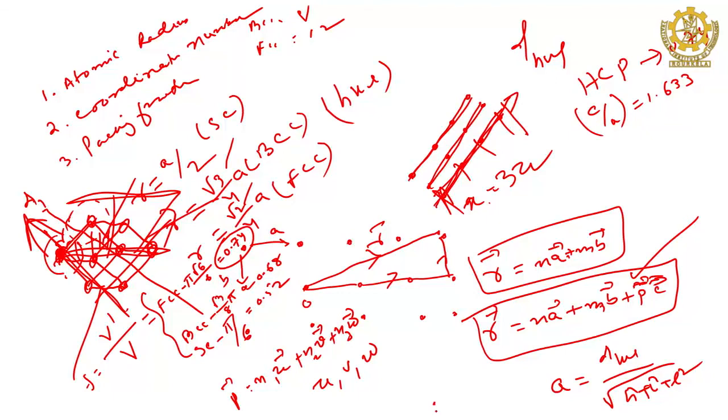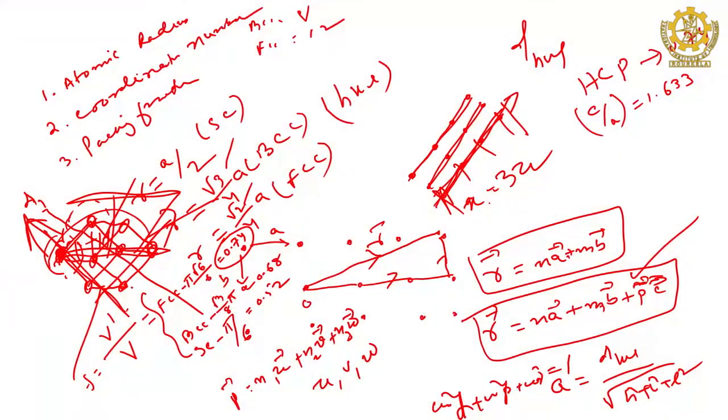So, it will be evaluated from the 3-dimensional geometry, remembering the relation cos square alpha plus cos square beta plus cos square gamma is all the time 1. You know alpha, beta, gamma, right. From there you derive this relation, which is very important for cubic: a is equal to dhkl by root over h square plus k square plus l square. So, knowing two values, hkl and d, you can find out a. Knowing a and hkl, you can find out dhkl, right. There are 3 variables; out of 3, if 2 are known, the other one can be determined.